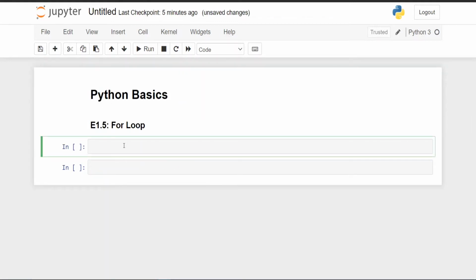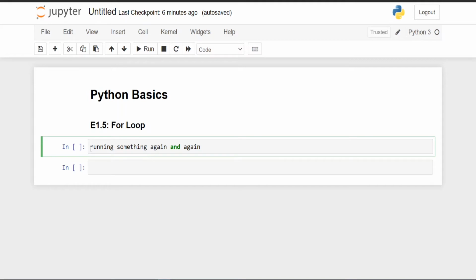What is a loop? Loop means running something again and again. When we talked about functions, we said that if you want to run something again and again, you can put it in a function, and when we call the function, it will run the same thing that was inside. Now, what if we wanted to run that function again and again? In that case, you can use a loop, and you can say how long it should run and it will keep on running. So that is the main concept of a loop.